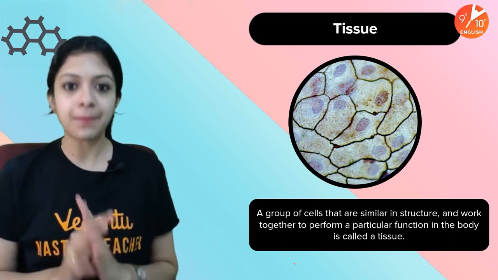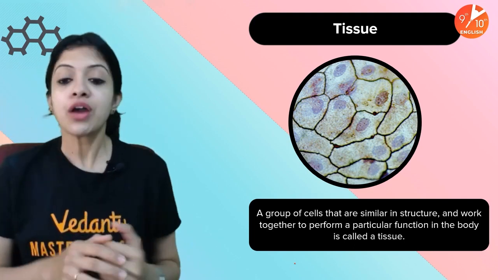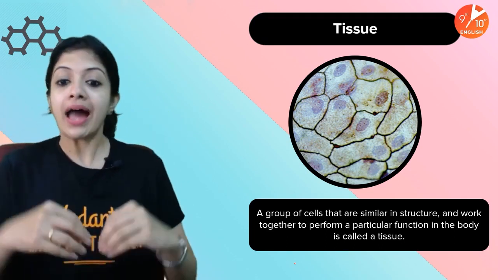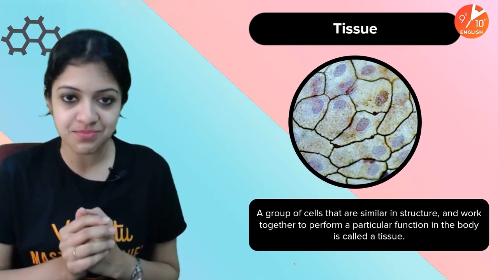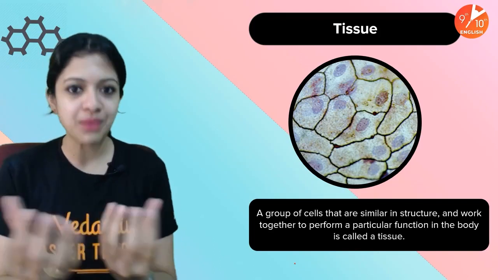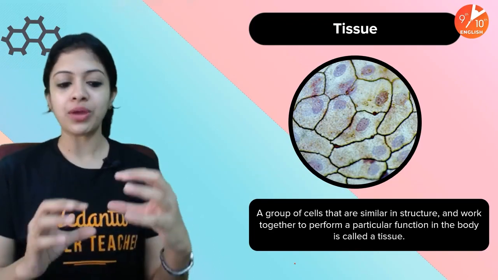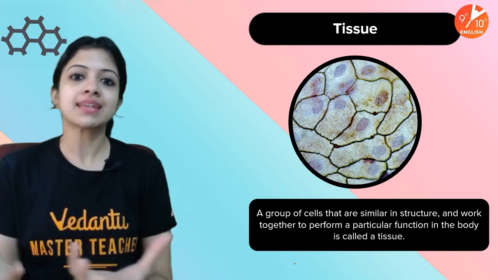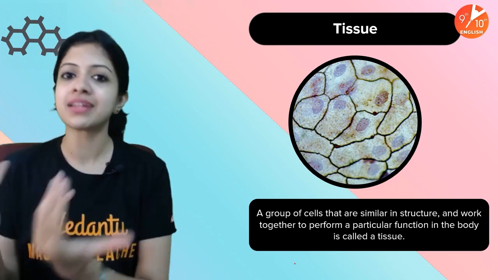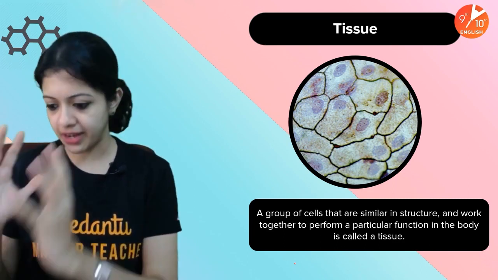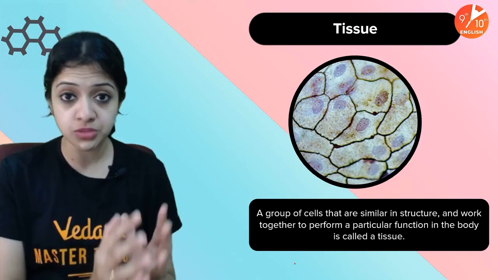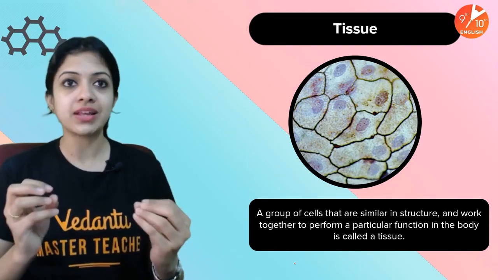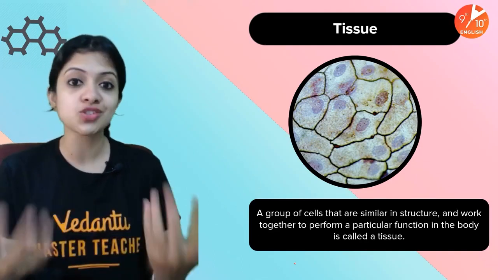So tissues are basically a group of cells which are similar in structure and work together to perform a particular function in the body. Teamwork, team effort. Some cells are like, okay, we'll be one team. Many other cells in your body are like, okay, we are another team, we'll take care of digestion. Another group of cells is like, we'll take care of respiration. Another group of cells is like, we'll take care of circulation, and so on.